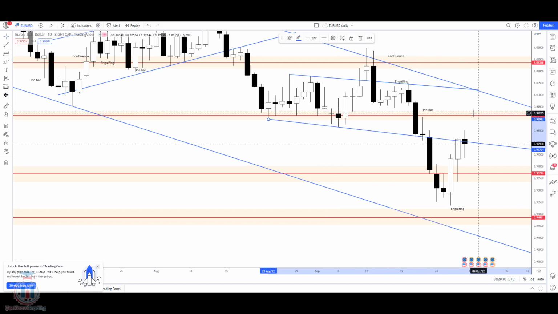This is also a weekly target that was mentioned a few seconds ago, and also if the price closes on a daily time frame above this level here, we can see that this is the level for the price and also for the bulls. If the price closes above this area, 0.99724, we can expect the price to reach this level here, which is a supply zone where the sellers are waiting to push the price back down again. This is also a weekly target, and also the monthly target.